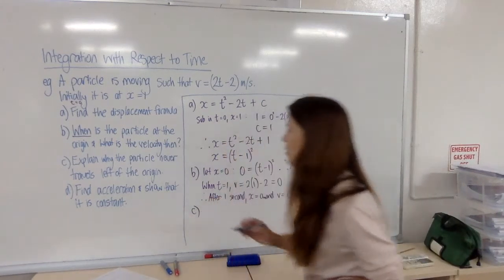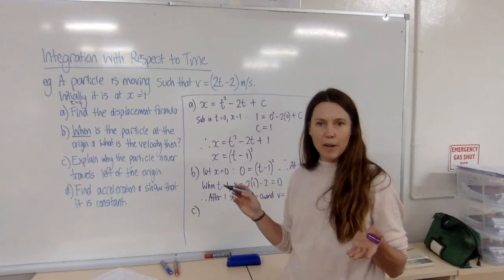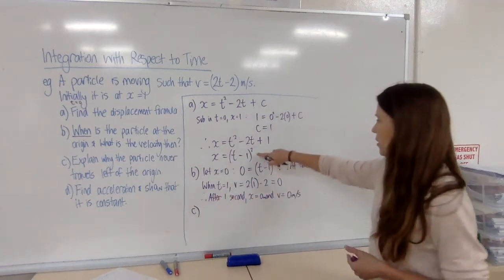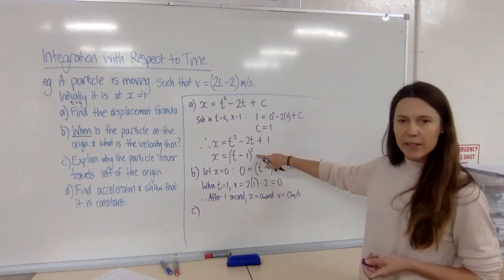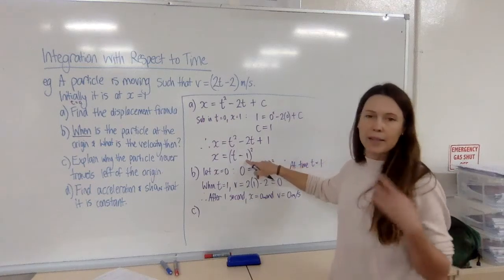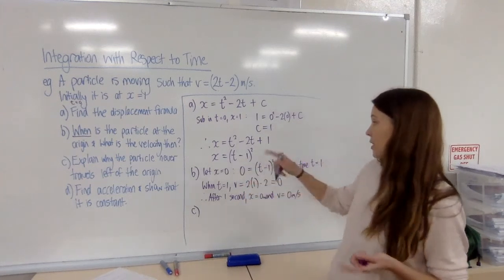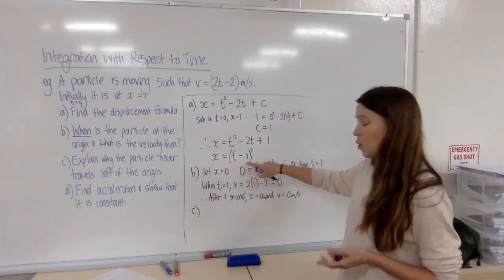C, explain why the particle never travels left of the origin. Well, looking at where the particle is, that's displacement. So let's look at our displacement formula. Again, this one is helping us. Displacement equals the time, take off 1 second and then square it. Well, anything that's been squared is always positive. This explains to me why x is always going to be a positive number.